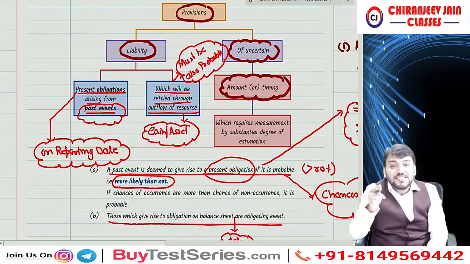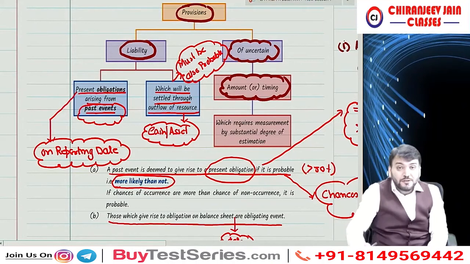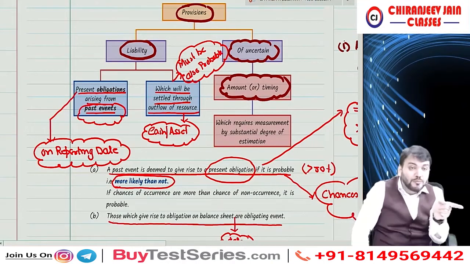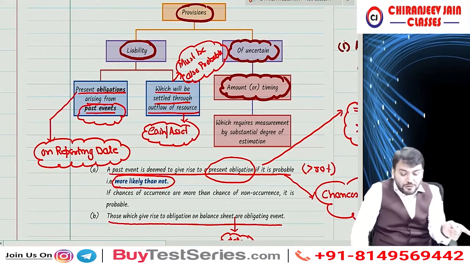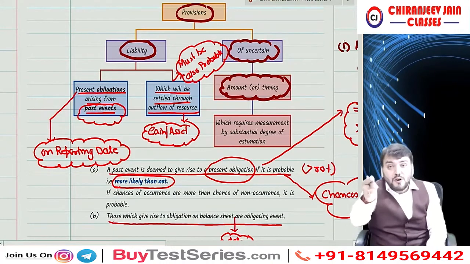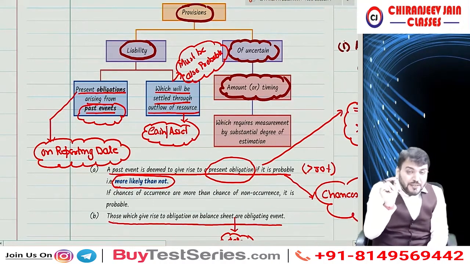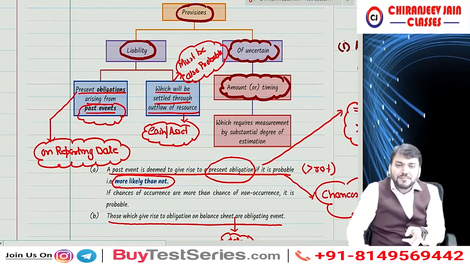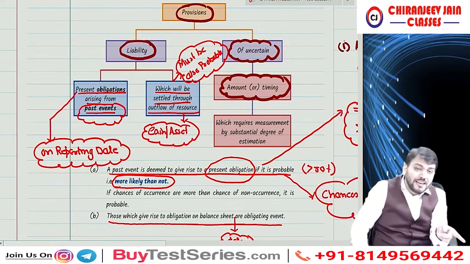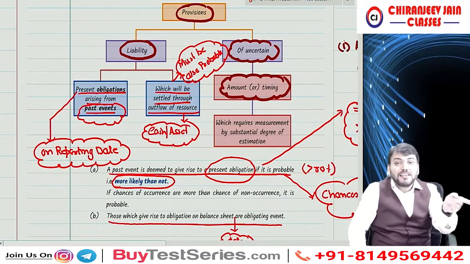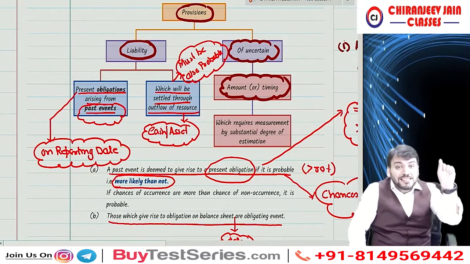There is an obligation to pay. Contractual obligation to pay means it arises due to a past event. The obligation arises due to a past event which will be settled through outflow of resources. So redeemable preference share capital is a liability. But in CA Inter, whatever format you have done under Schedule 3 of Companies Act, redeemable preference share capital is shown under share capital.